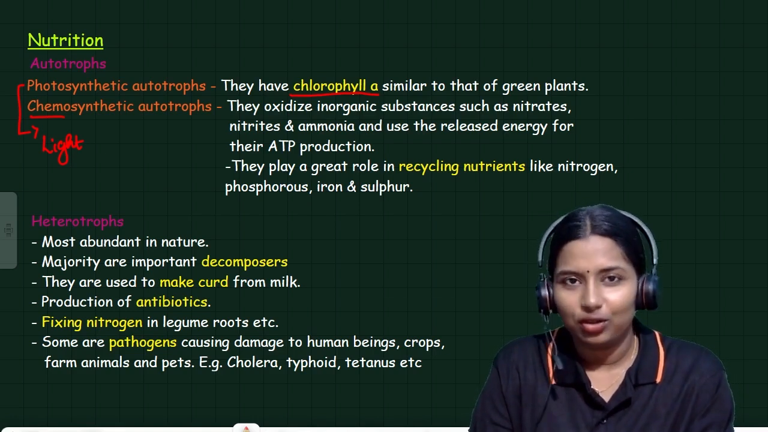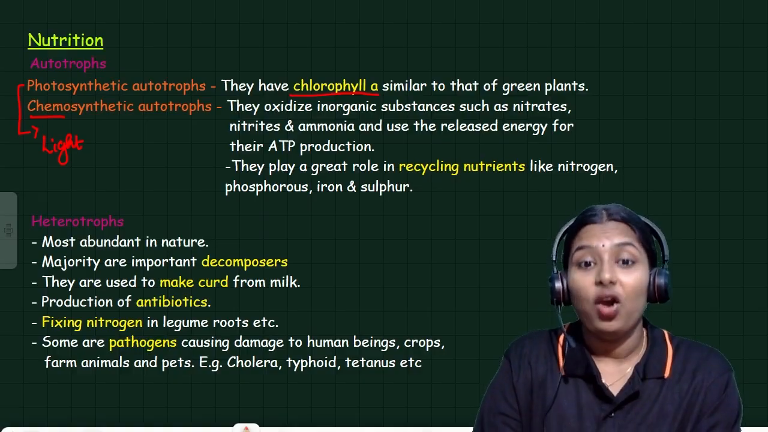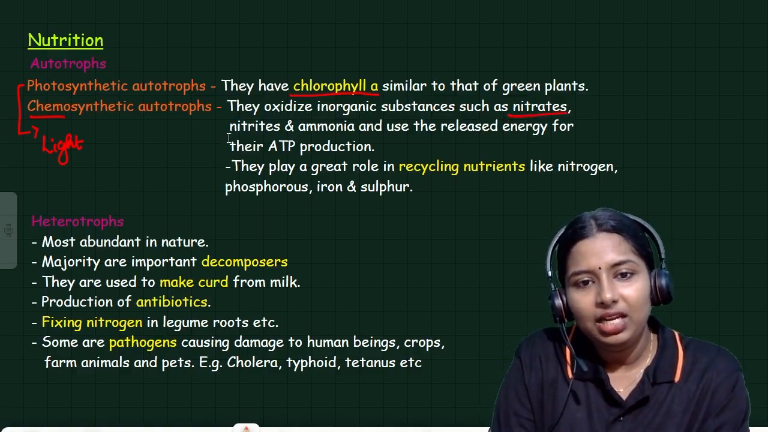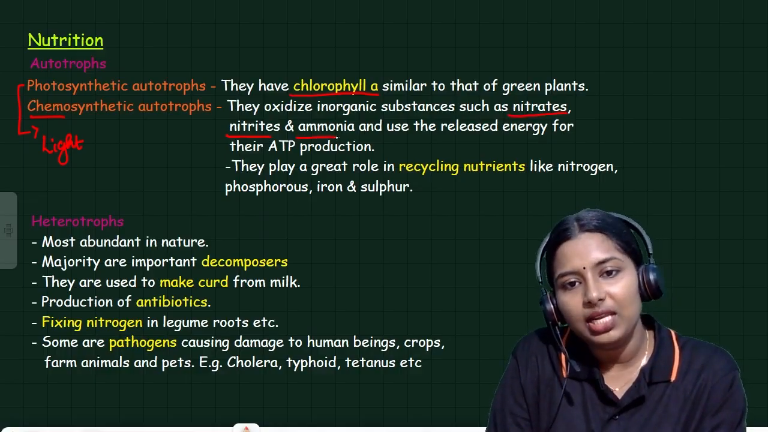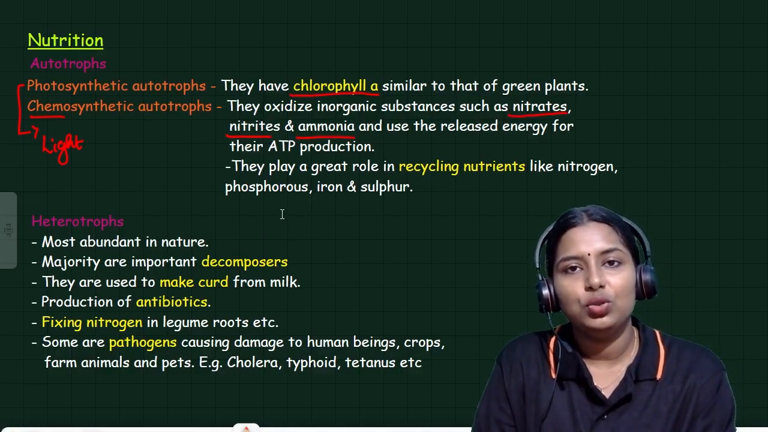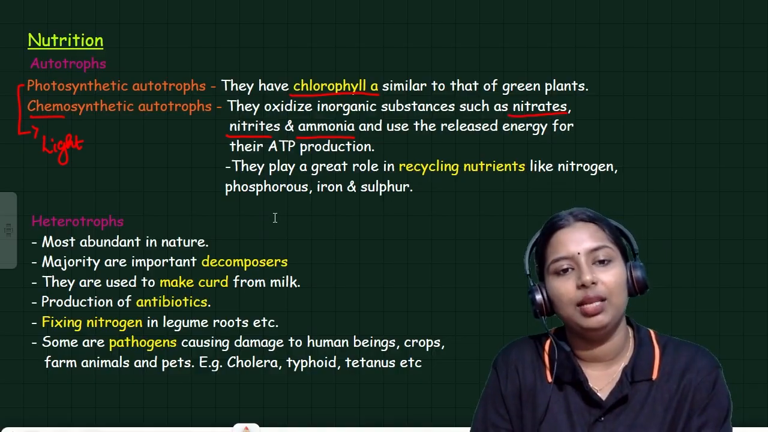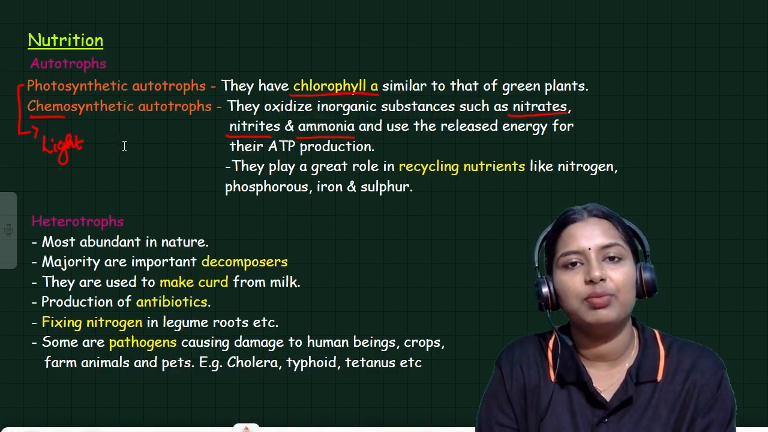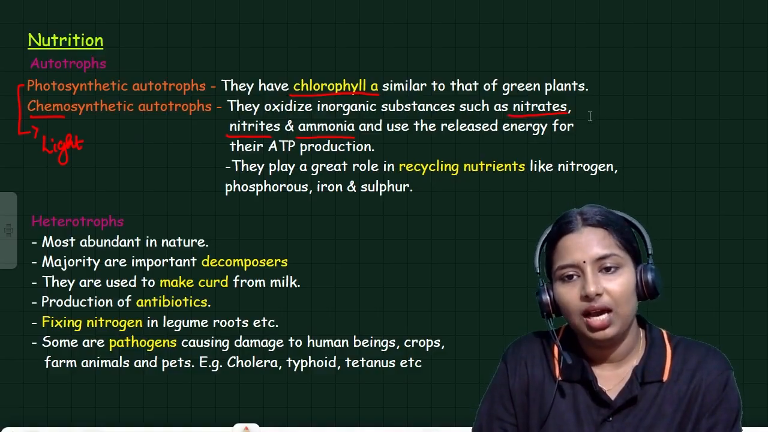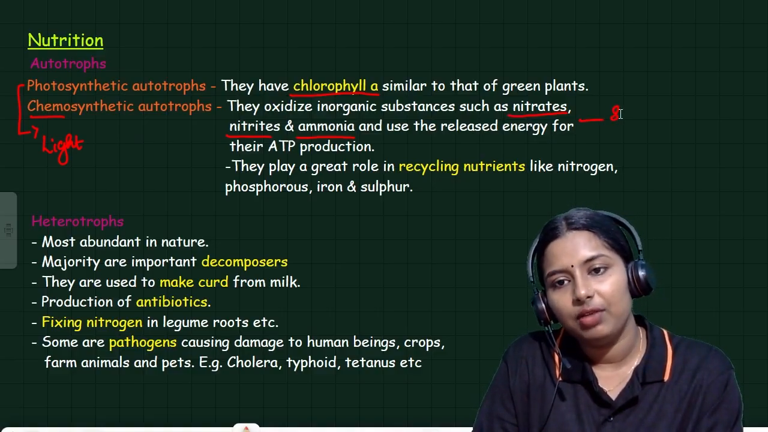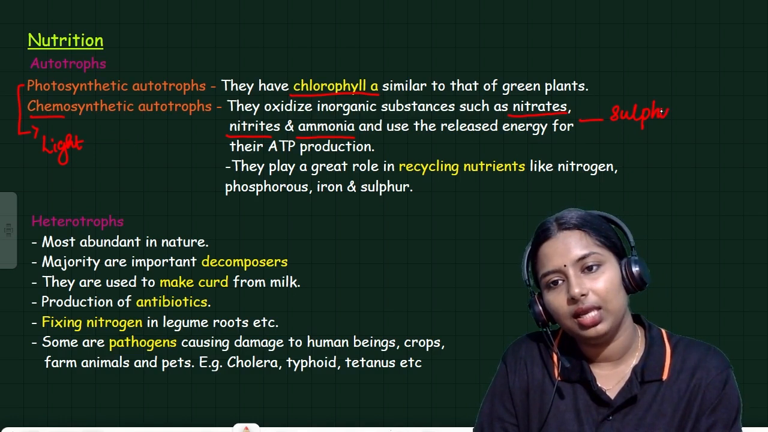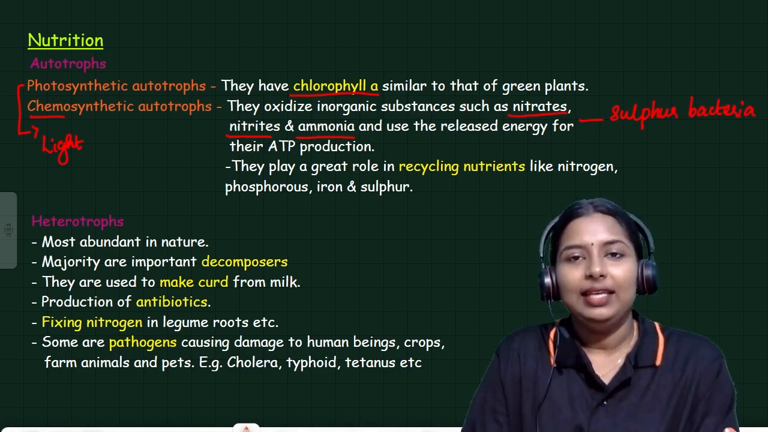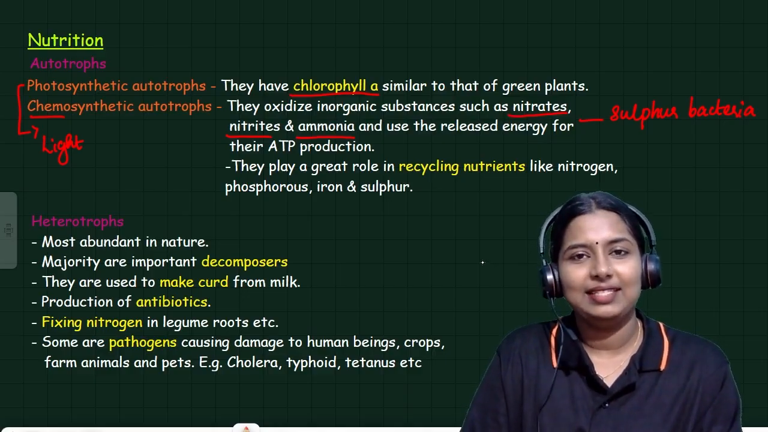Next, chemosynthetic autotrophs. Chemical, they oxidize inorganic substances such as nitrates, nitrites and ammonia, and they release energy for their ATP production. So this chemical process is happening inside this bacteria's body. Sulfur bacteria is one of the examples for this.